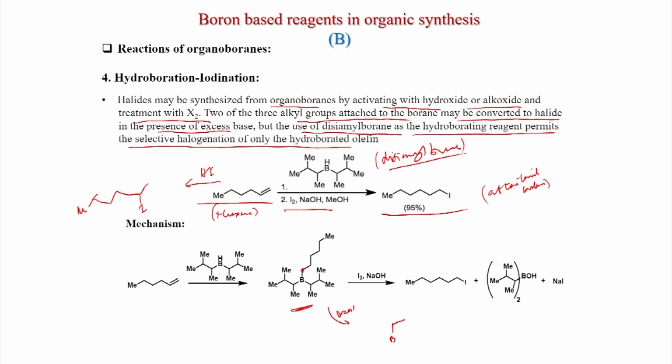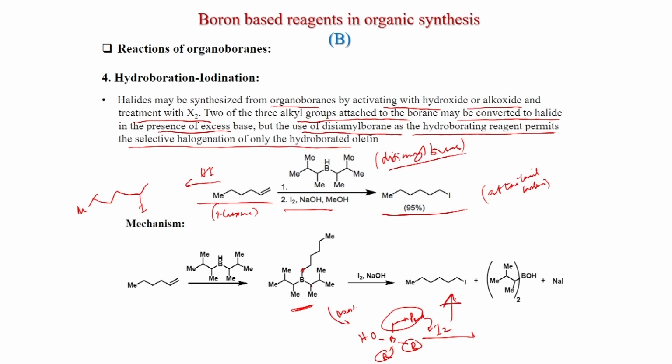This is actually N-pentyl, this is the R, R, this intermediate OH, and after iodine what will happen? These are the bulky groups, this will not migrate, also this is a secondary alkyl group, this is primary. So, this group will migrate to the iodine and you get this one.